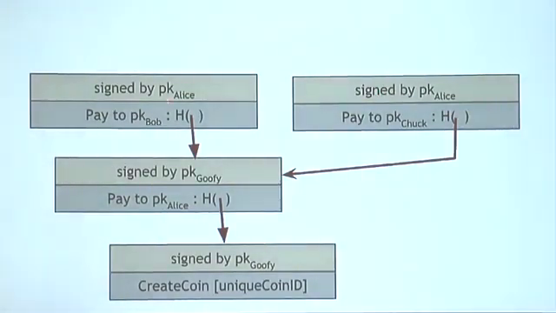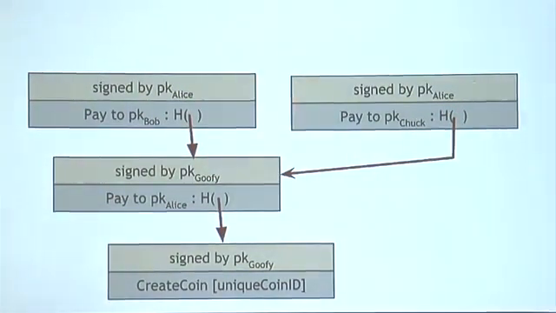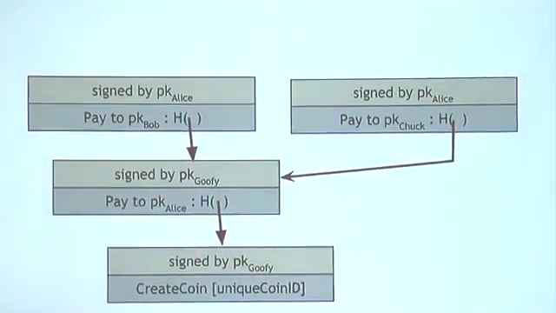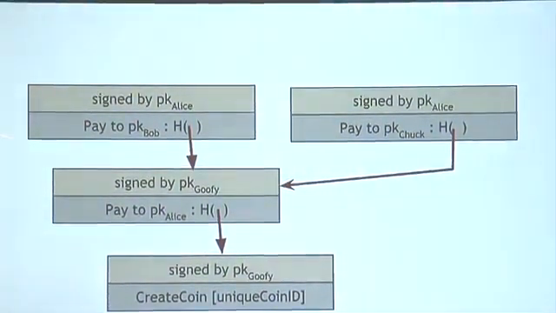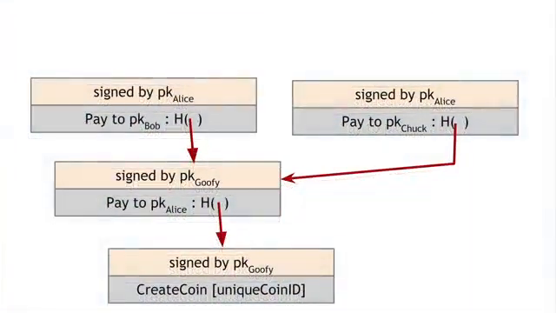Now, if Chuck doesn't know about this data structure up in the upper left, let's say Alice just gave that to Bob and didn't tell Chuck. Now, Chuck will look at this and he'll think that this is perfectly valid, and now he's the owner of the coin. Chuck has a valid-looking claim to be the owner of this coin, and Bob has an equally valid-looking claim to be an owner of this coin, and that's a problem because coins are not supposed to work that way.